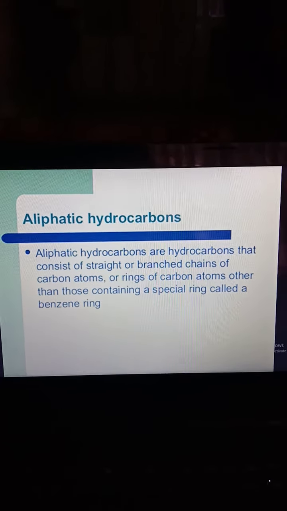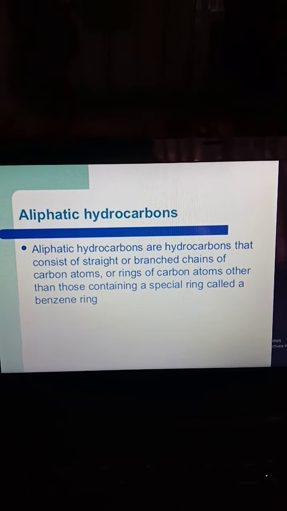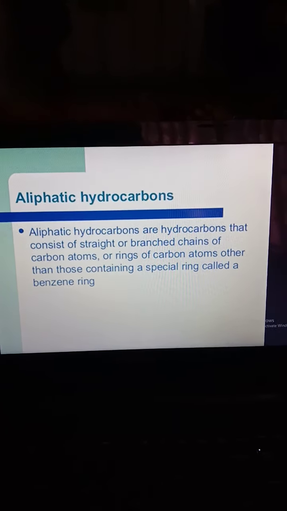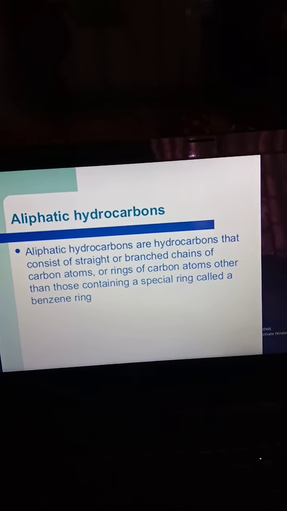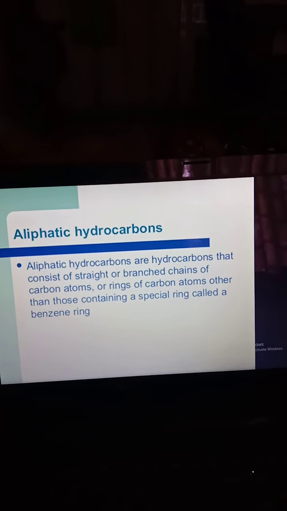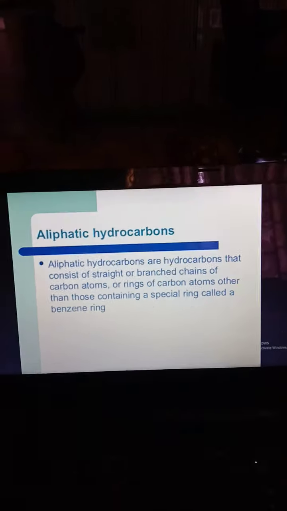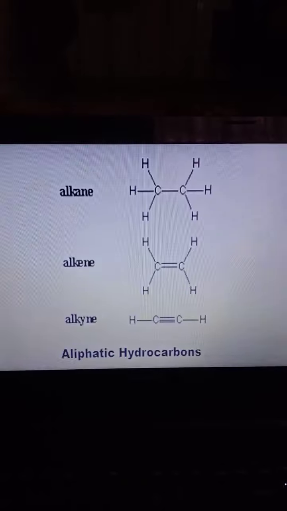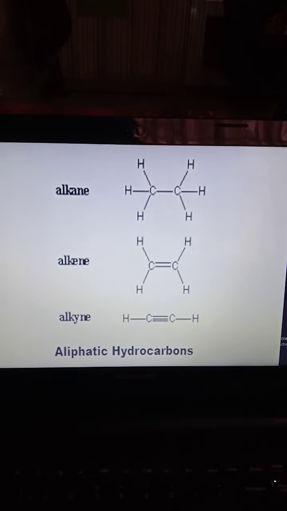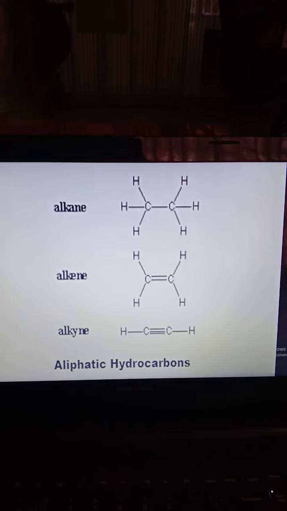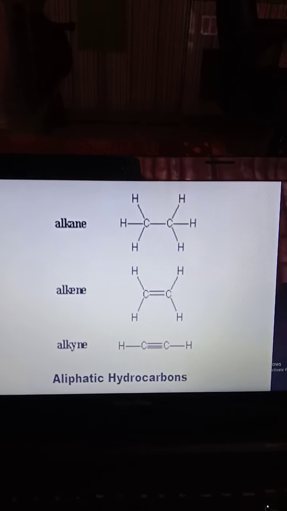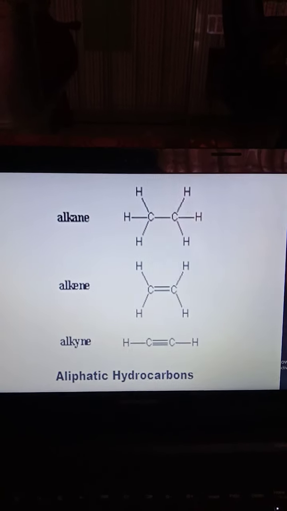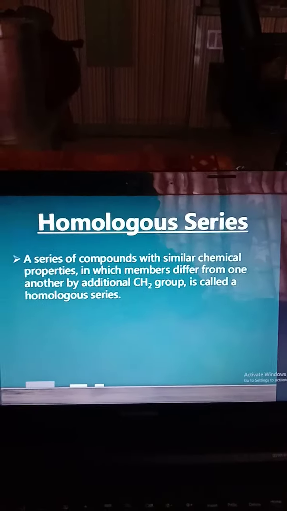Aliphatic hydrocarbons are nothing but straight chain, branched, or simply saturated or unsaturated compounds, single bonded or double bonded. They do not obey Huckel's rule of aromatization. These are the types of aliphatic hydrocarbons: alkane, alkene and alkynes. Alkanes show single bonded structures, alkenes are double bonded compounds, and alkynes are triple bonded compounds.